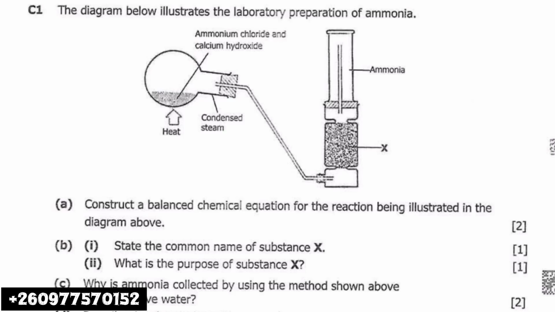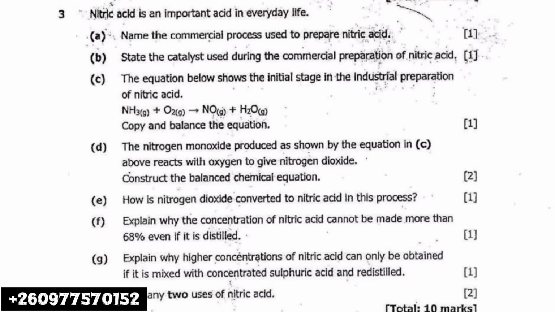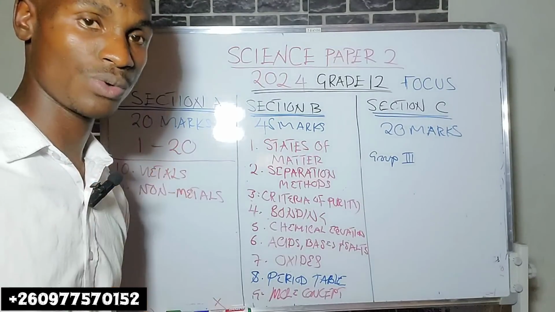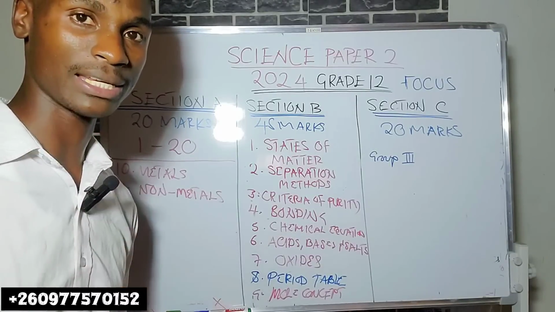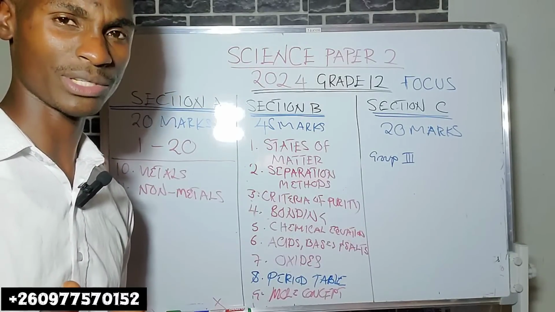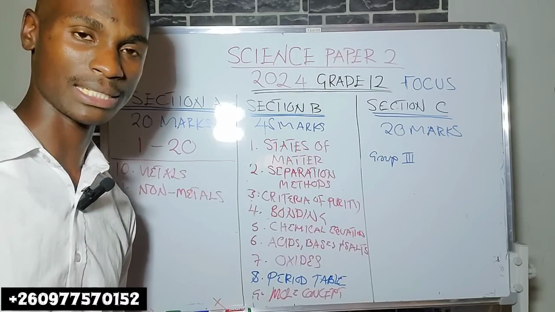The issue of the Haber process. You should also know the Ostwald process, the industrial preparation of nitric acid. Okay, that is also a process, right? The contact process. Okay, the industrial preparation of sulfuric acid.